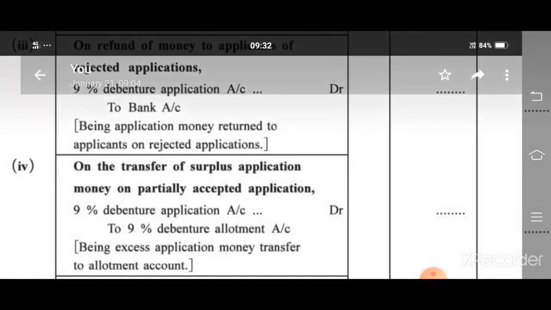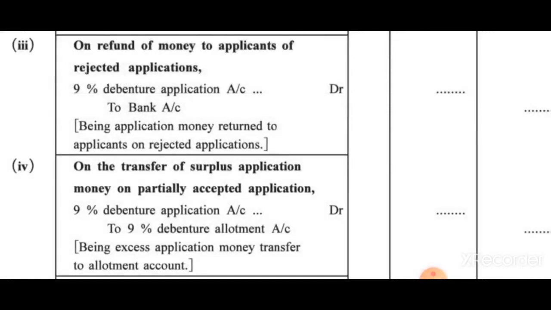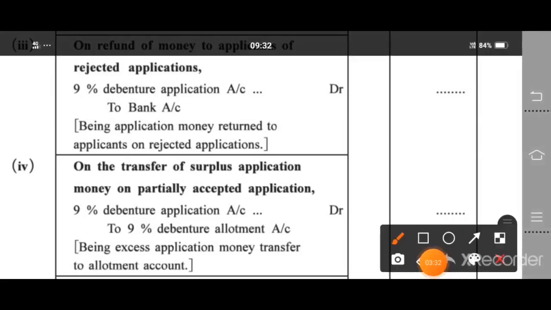Then on refund of money to applicants of rejected applications, whatever applications are received more, we have to give money back to them. It is a similar entry as in share transactions. Here 9% debenture application account debited to bank account. We are refunding money here.